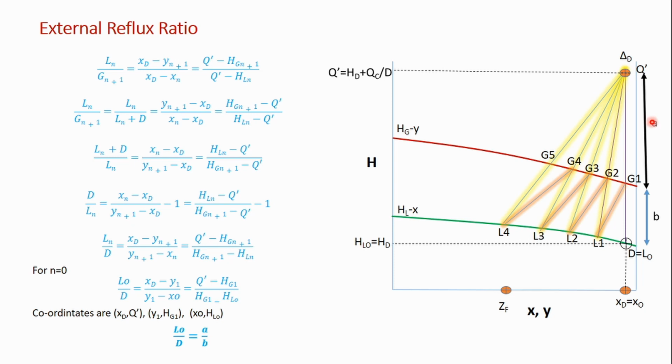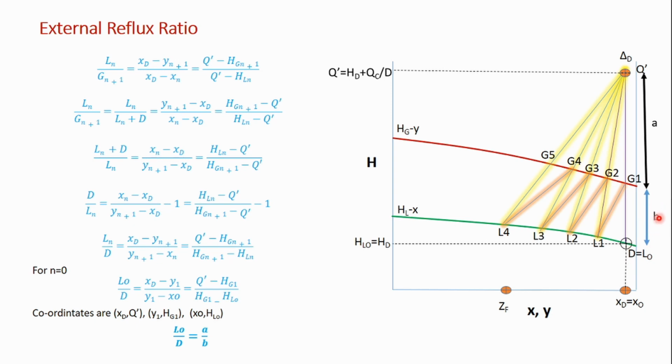So the question was how to find out this delta D point, right? So we have done till here. We have got this D point, we have got the G1 point. So if I have got the D and G1 point, that means I have got the length B, correct? Because I know the XD, X0, just draw one vertical line. I will get G1, I will get D. If the D is saturated liquid, if it is cooled further, the D will be here. But this difference between G1 and D will give me the B.